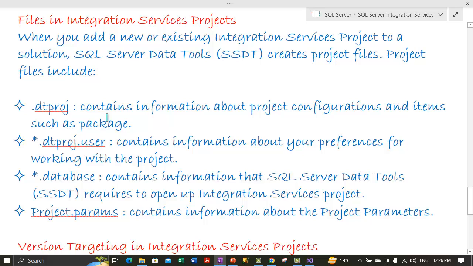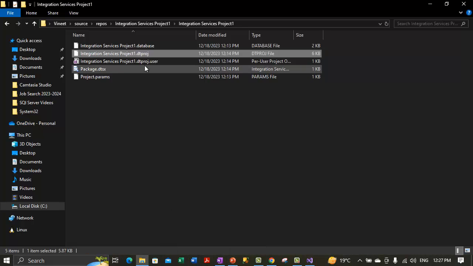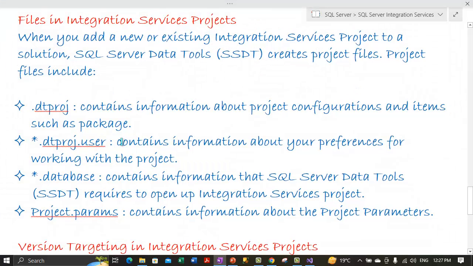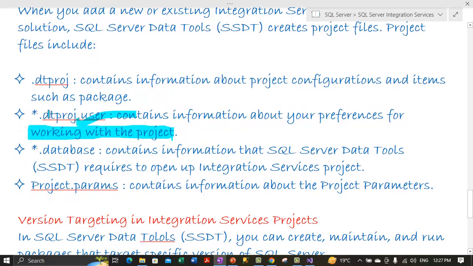Alright, what does it contain? It contains information about project configurations and items such as the package. So this file contains configuration information as well as the package information. Then we have another file which is dtproj.user, which is this file. What is this file? This contains information about your preferences for working with the project. So this contains the preferences instead of configuration. So remember this file as well as this file. The first one contains the configuration information. The second file contains the preferences for working with the projects.